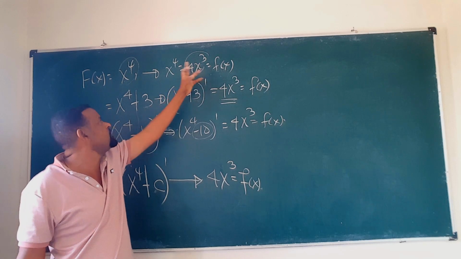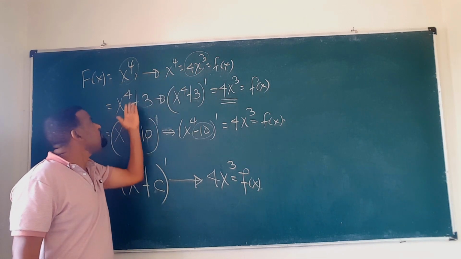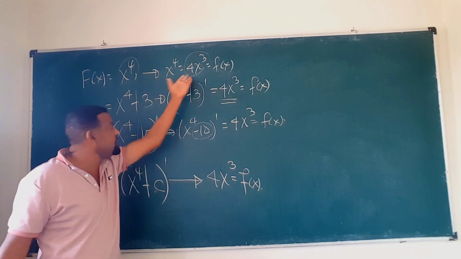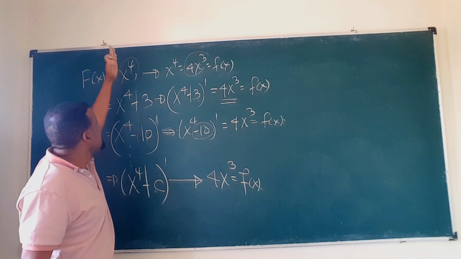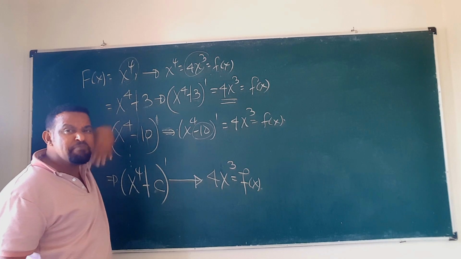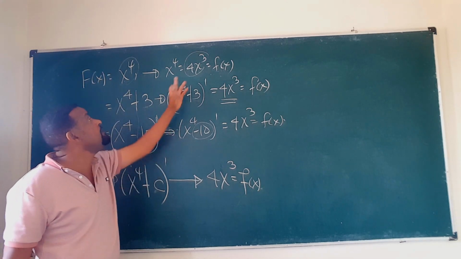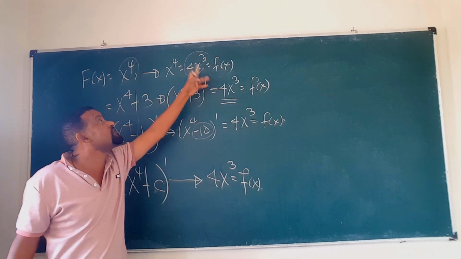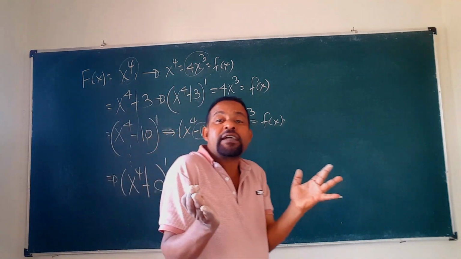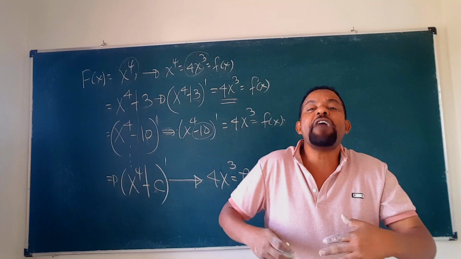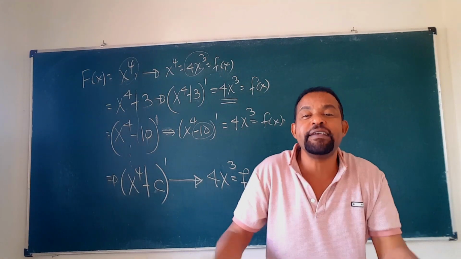How many antiderivatives does it have? This is an antiderivative, this is an antiderivative, this is an antiderivative. All are constant plus x to the power of 4. However many constants we add, the derivative we get is 4x to the power of 3. So a given function small f of x might have infinitely many antiderivatives.